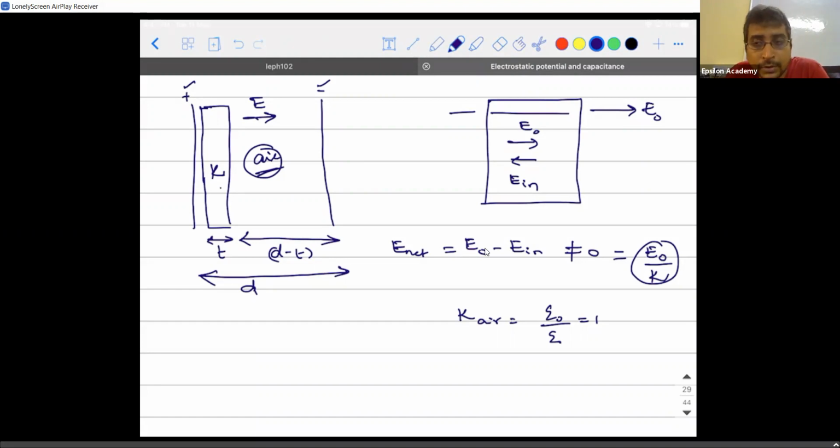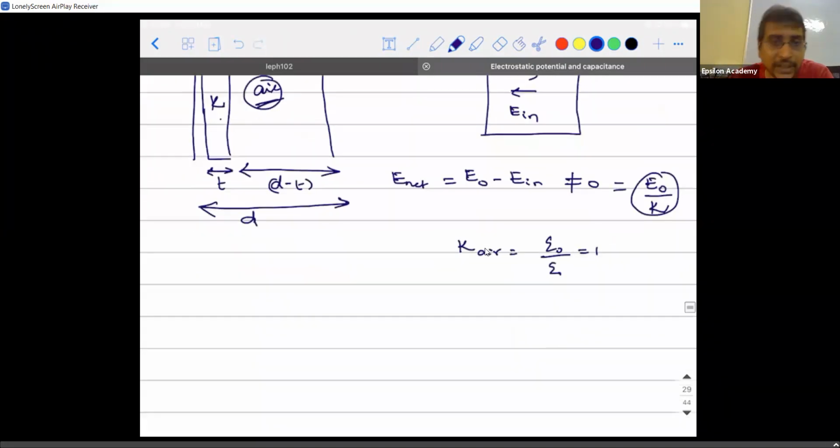It is the amount of resistance offered by the medium. It is the amount of resistance offered by the medium for whom? For the charges to interact or for the electric field to exist in that medium. You're able to understand? So air will also provide some resistance, but its dielectric constant is very less. It's the least value that is possible: 1. Now, there is a reason why I explained all these things.